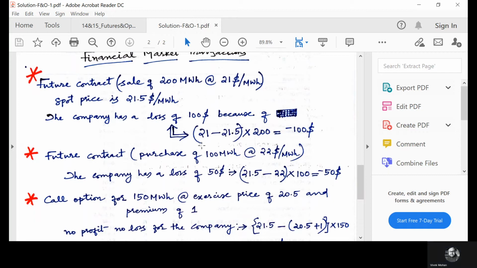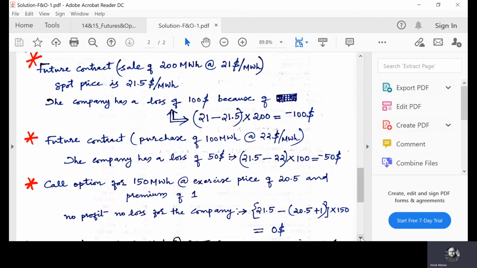And what is the loss of the company? 21 is the strike price, 21.5 is the spot price. So 21 minus 21.5, and the quantity quoted in the contract is 20 megawatt hours. So minus $100 is the gain. That means $100 is a loss for this particular financial transaction.